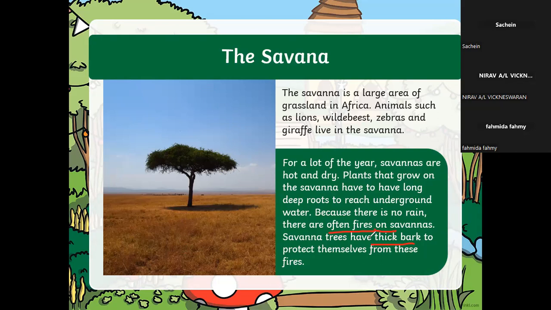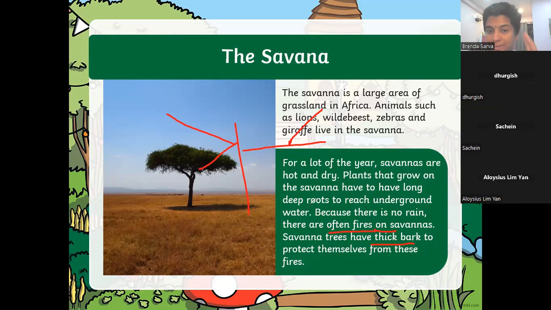The tree protects itself. Of course, the leaves will all be gone, and you'll see the empty tree after the fire. But this tree is still alive. The leaves will slowly grow back again. Can I have a thumbs up if you understood this?